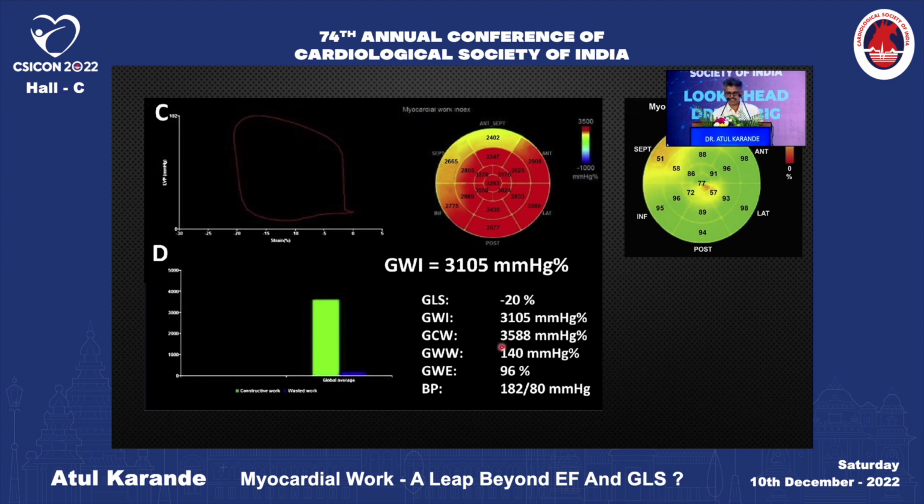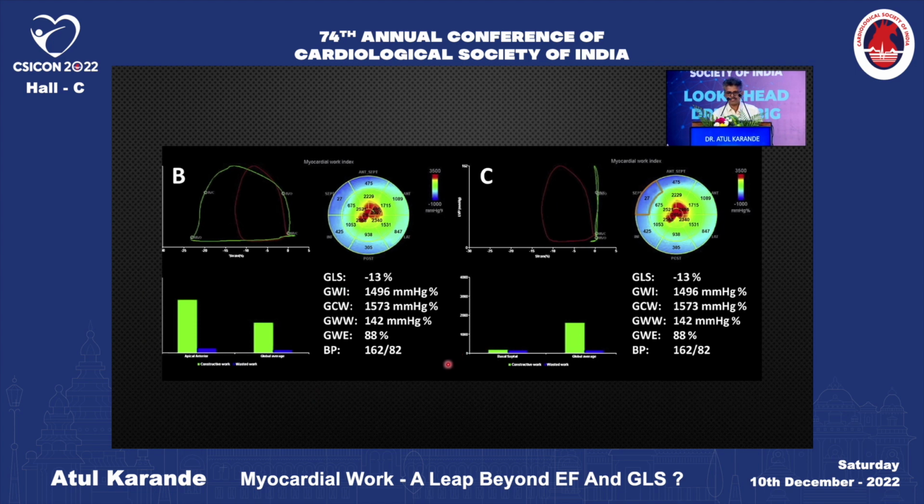Then on the same screen, the values of all myocardial work components and bars indicating the relationship between constructive and wasted work are displayed. Then by choosing a specific segment, we can also compare the global and segmental PSL curves at the same time.